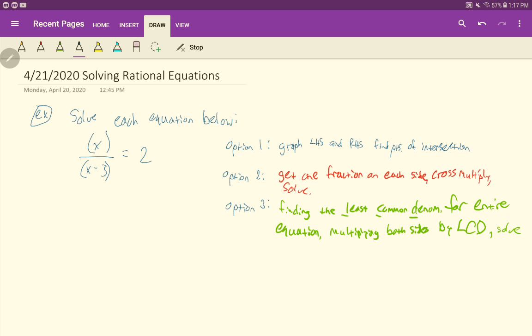Just a heads up, we're going to have a quiz tomorrow. The quiz will cover adding, subtracting, multiplying and dividing rational expressions. It will not cover what we're doing today. Today, with solving rational equations, we'll be including that with graphing rational equations too, potentially. We'll see, because graphing rational equations can be pretty complex too. But this topic today will definitely not be on tomorrow's quiz.